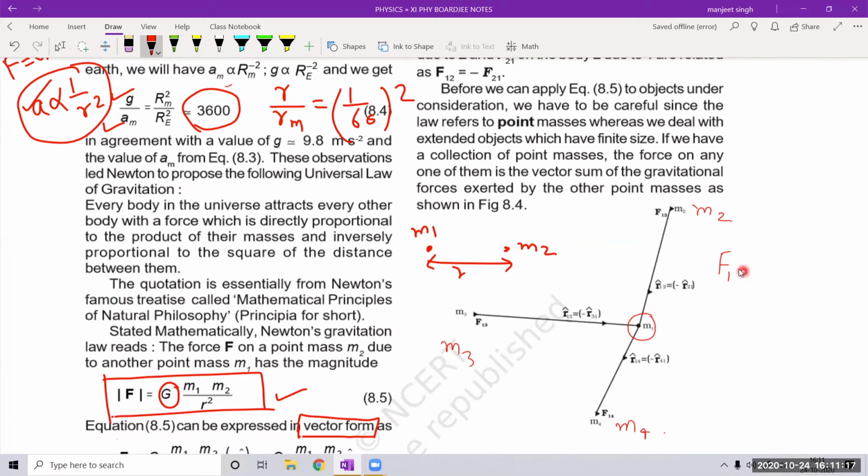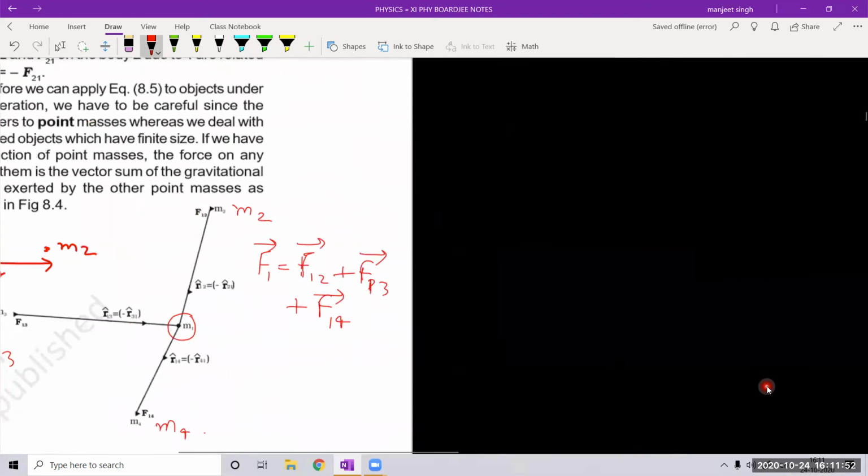So what is F1? F1 will be the vector sum of force F12 plus F on 1 by 3 plus F on 1 by 4. These three things we have to write and add. So what is F12? Let us write it here.